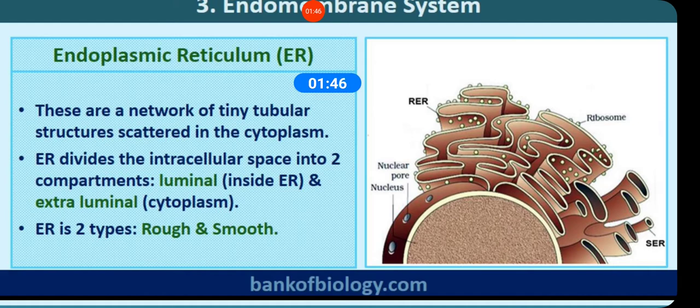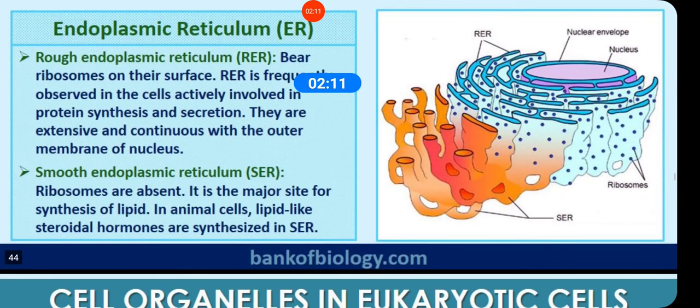The endoplasmic reticulum divides the intracellular space into two compartments. The compartment inside the endoplasmic reticulum is called the luminal compartment, and the outside is called the extraluminal compartment. Fine. Now coming to the rough and smooth endoplasmic reticulum.